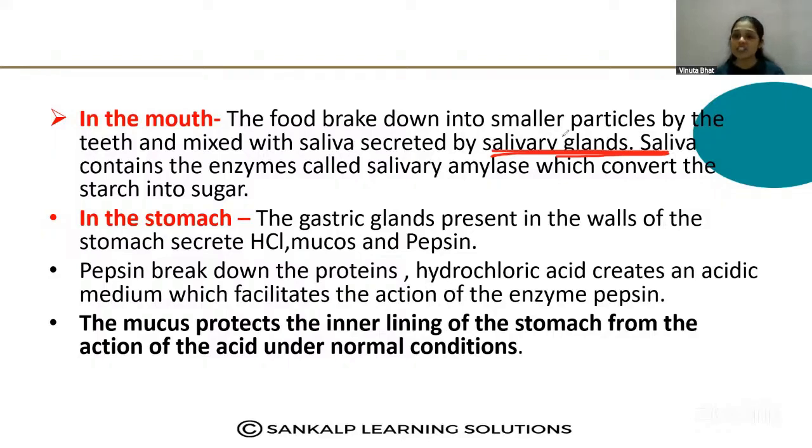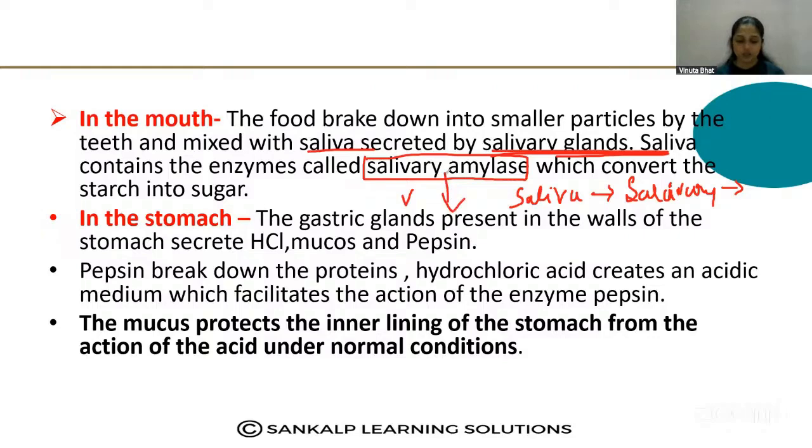This saliva contains one enzyme called salivary amylase. Very important. Saliva, which is secreted by the salivary glands, contains the enzyme called salivary amylase.